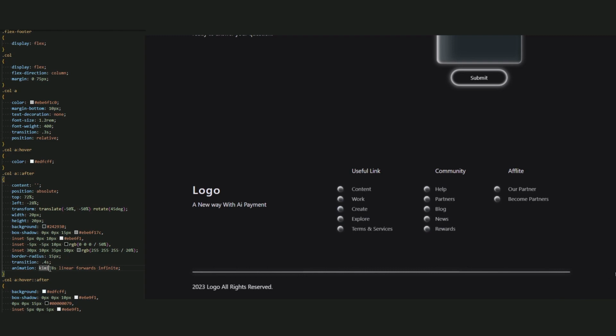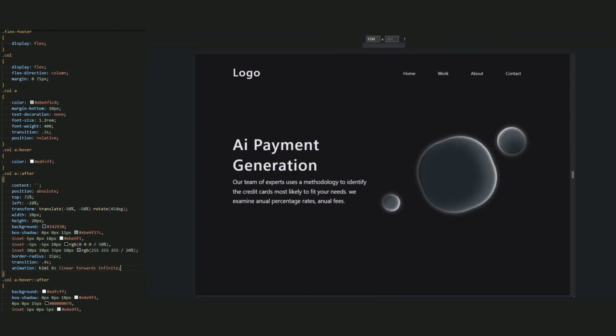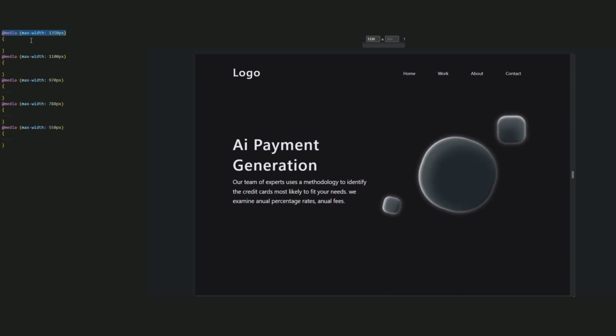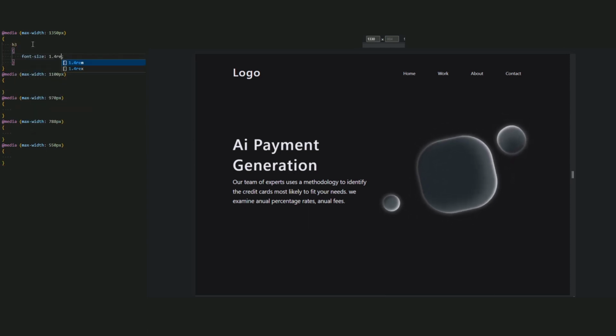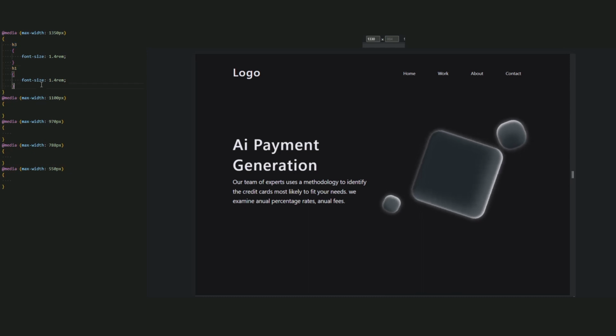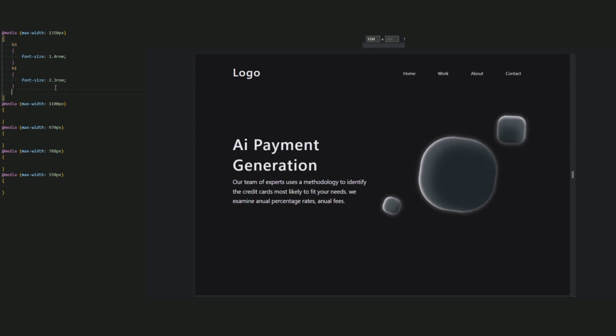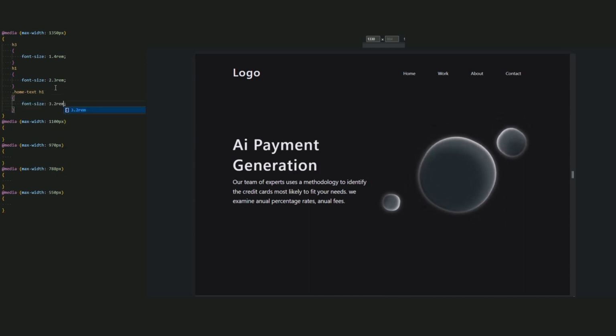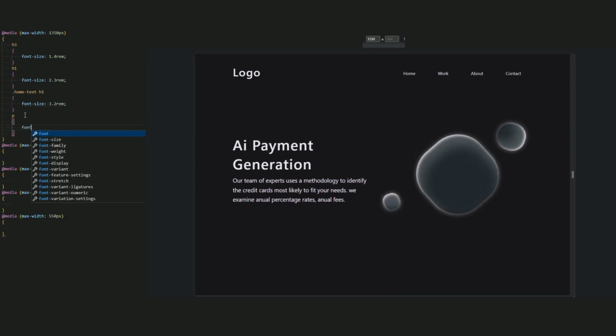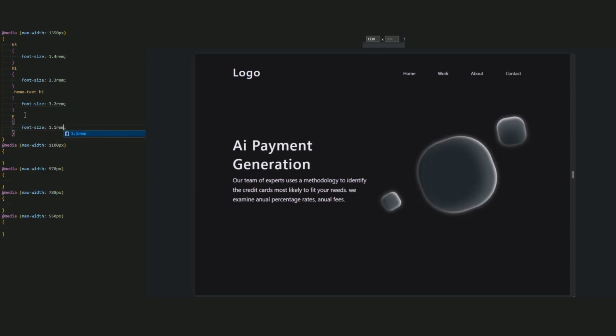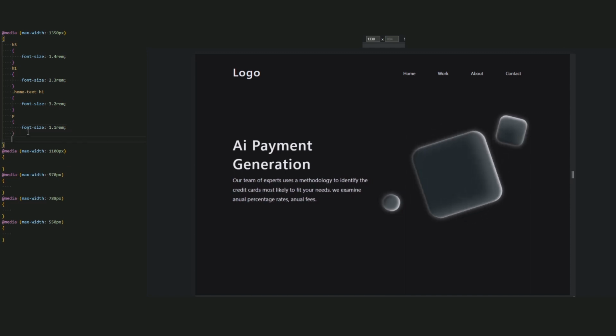Now we need to create a media query for tablet and phone. Let's do it. Let me start with this media query of this number. Okay, let's resize the font and the section. So let's start with H3. Font size 1.4 rem. H1 font size 2.3 rem. And for this home title that we added a custom font size, let's resize it. Home text H1 3.2 rem. Okay, good. Now for the P, let's resize it to 1.1 rem.